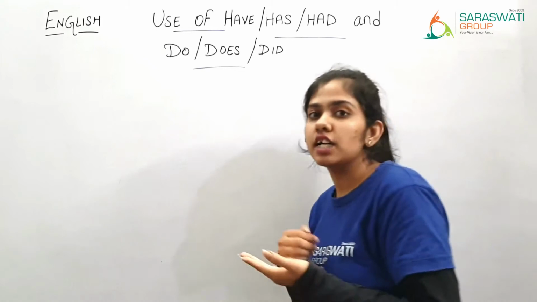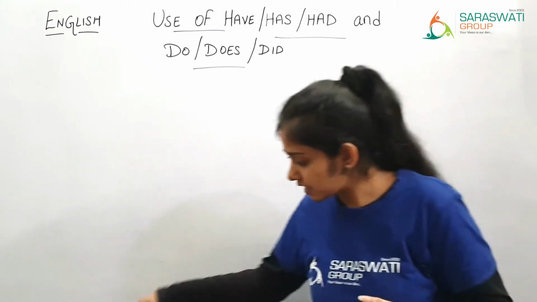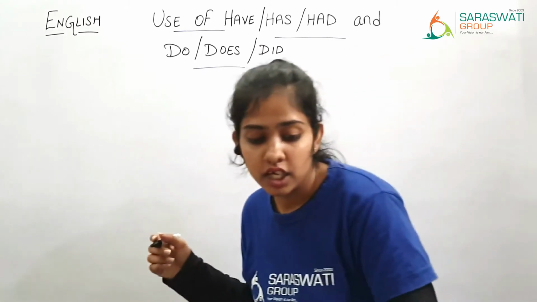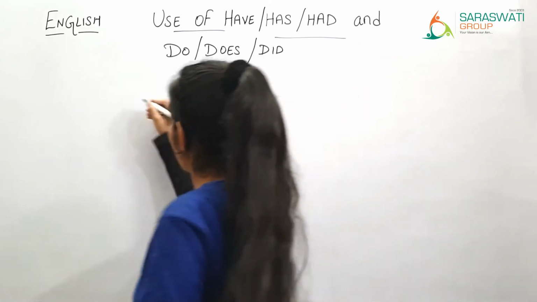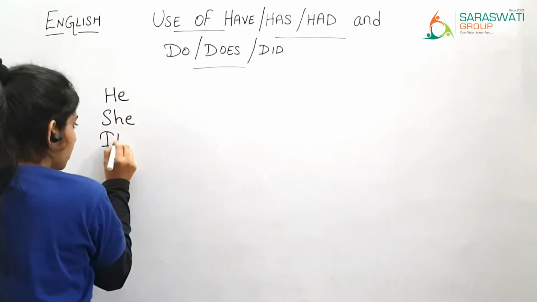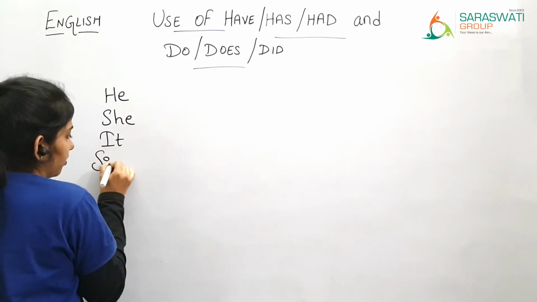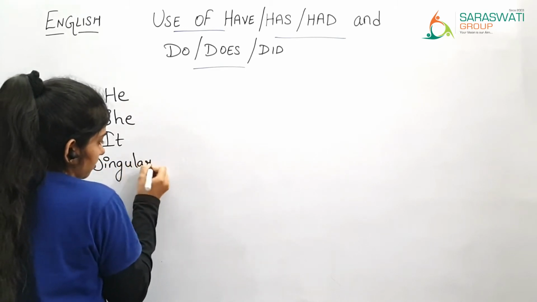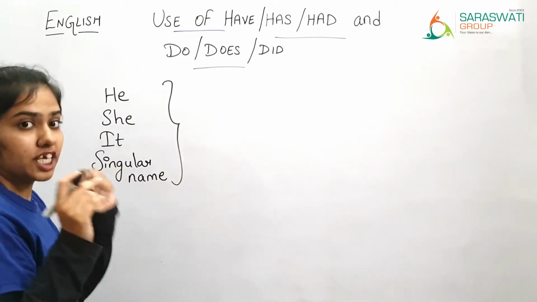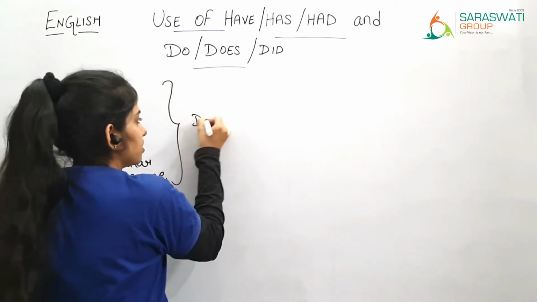In the same way, we are going to use does for he, she, it and a singular name. When there is he, she, it or a singular name in the sentence, you are going to use does.